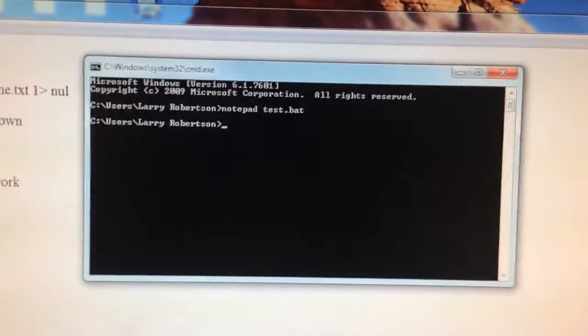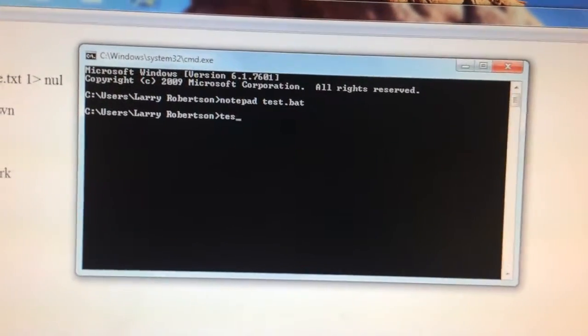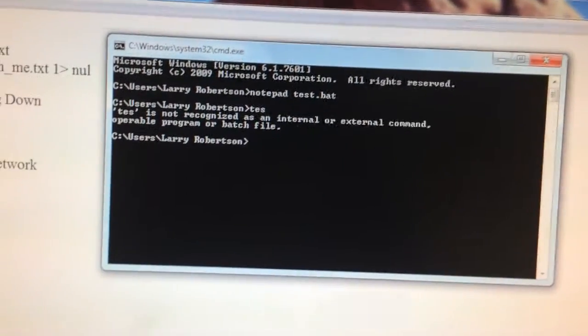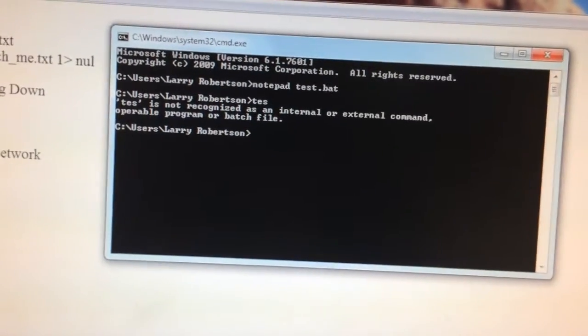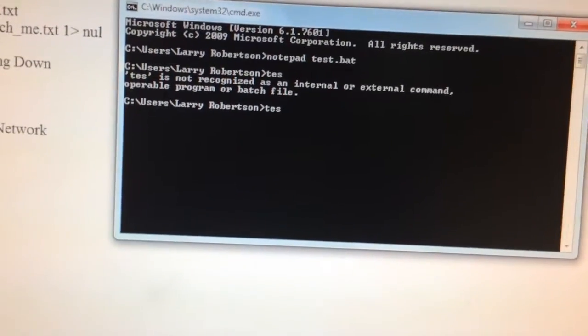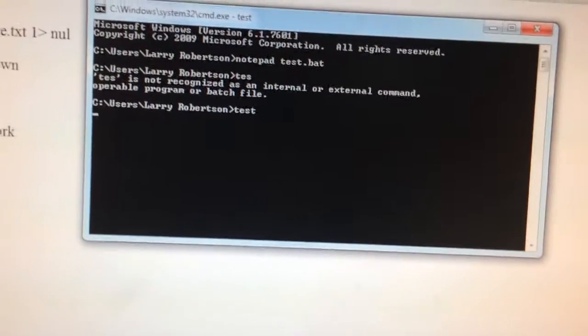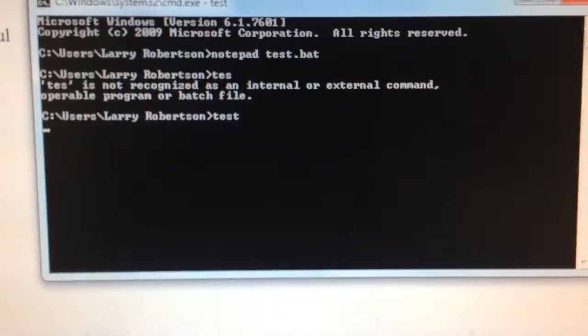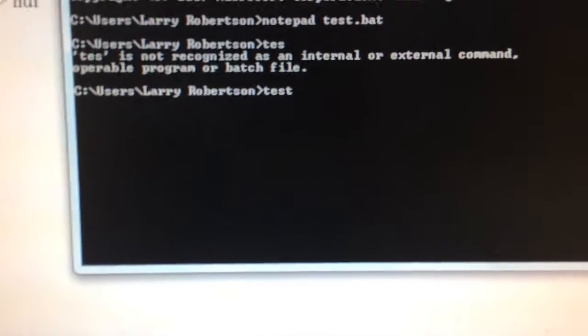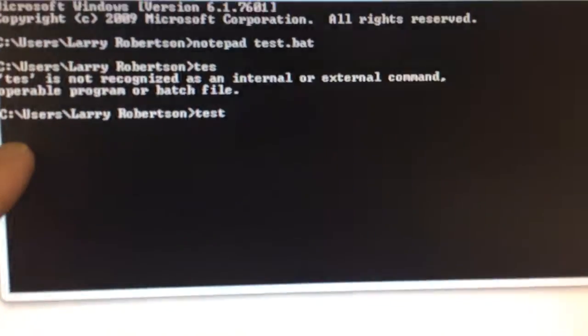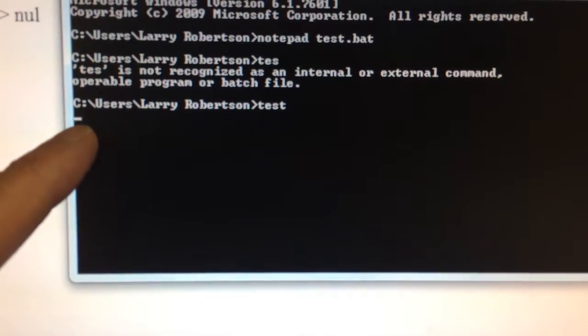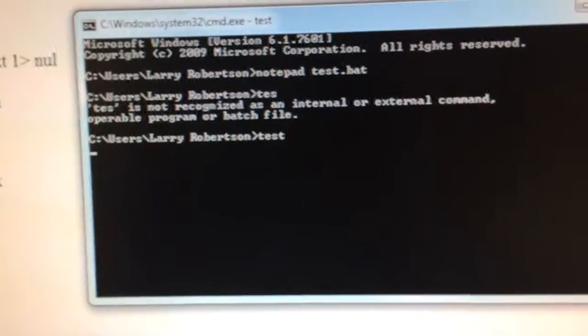So the first thing I'm going to do is run this, because currently I'm not doing it at startup, it's still in test mode. To run it, I'm just going to type in test. Oops, it always helps to spell it right. There we go, now it's running. You can see the flashing cursor down here in the lower portion. That means it's running constantly now in that loop I was telling you about.